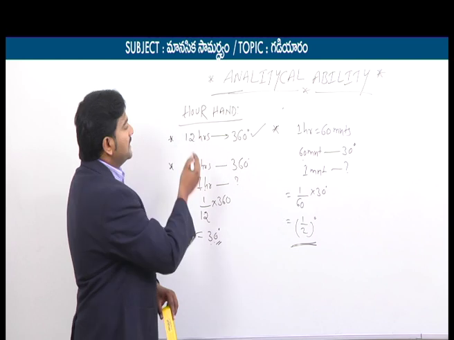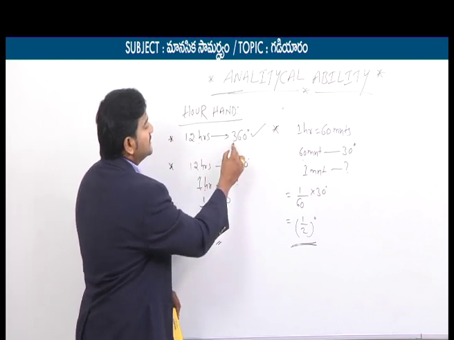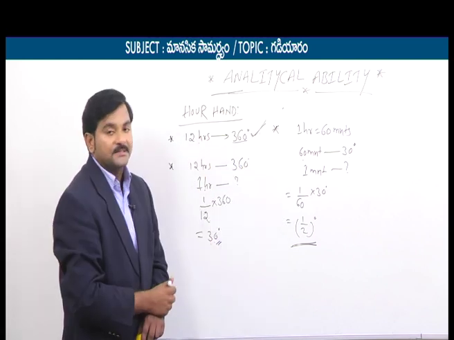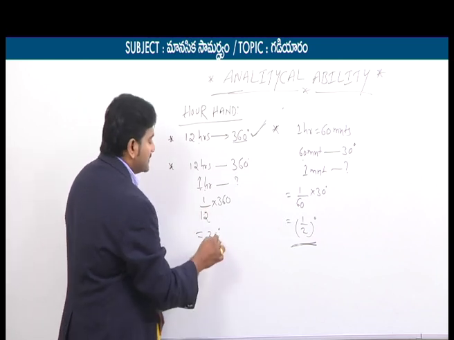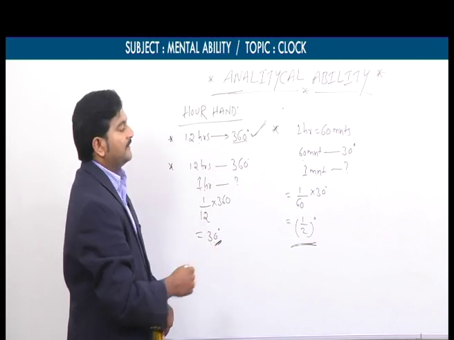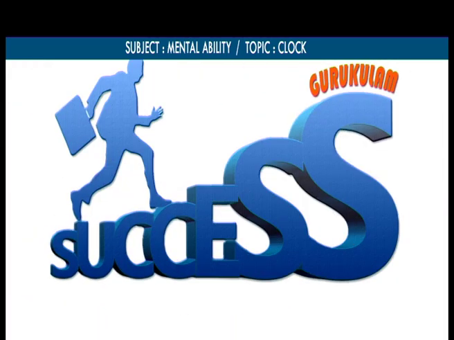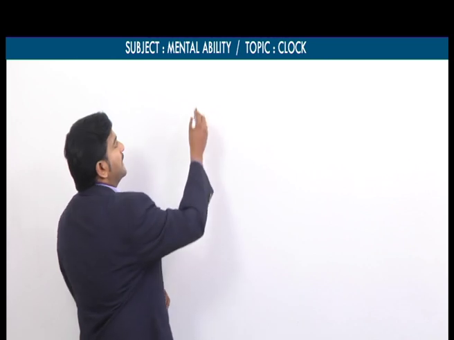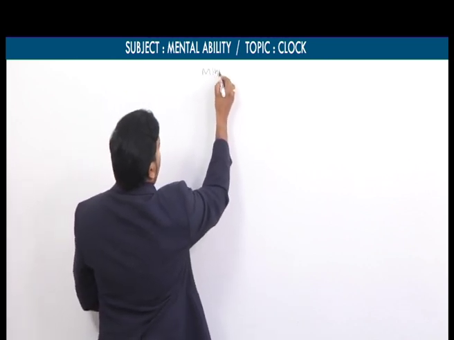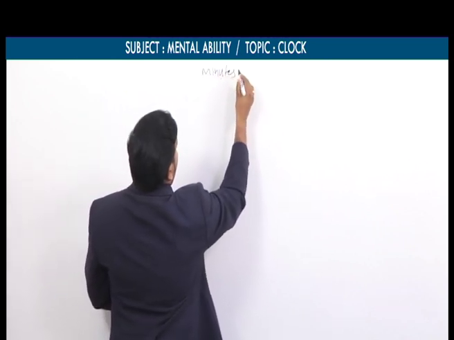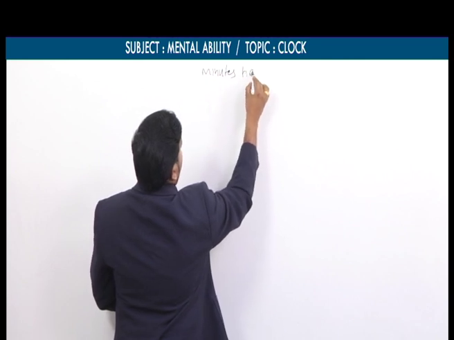So these are the 3 points. First point: in the span of 12 hours, the hour's hand makes 360 degrees. In the span of 1 hour, the hour's hand makes 30 degrees. In the span of 1 minute, the hour's hand makes only half a degree. Now we will focus on the minute's hand. There are 3 points we covered in the hour's hand. Now there are 2 points we are going to cover in the minute's hand.